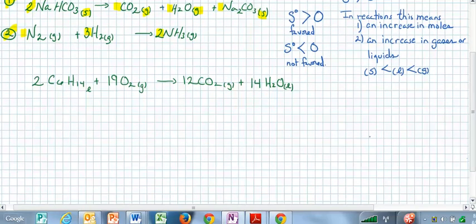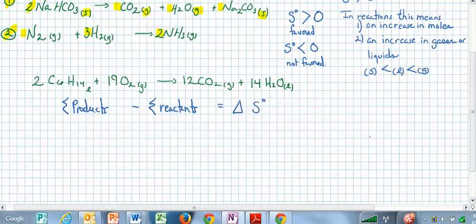We set it up so that we look at all the entropies of our products and subtract all the entropies of our reactants, and that will give us a change in entropy.